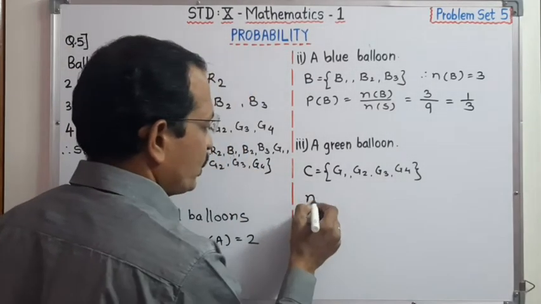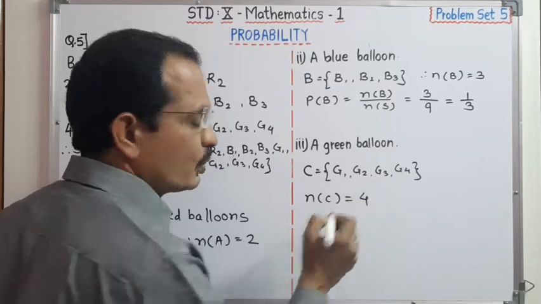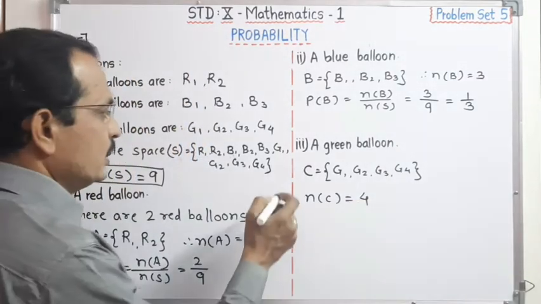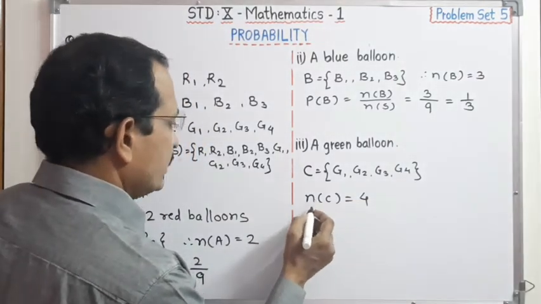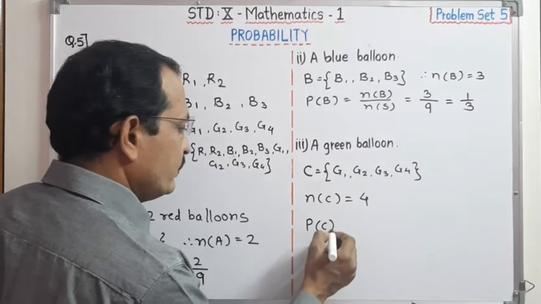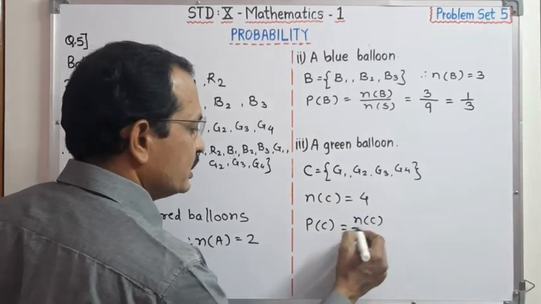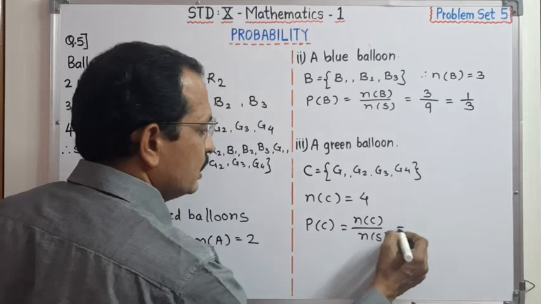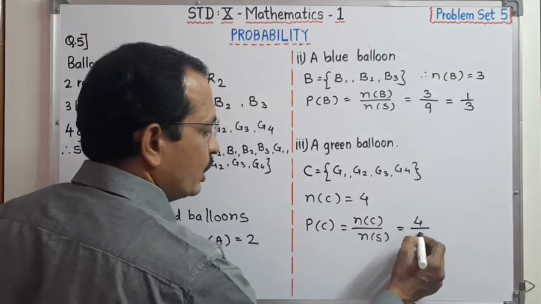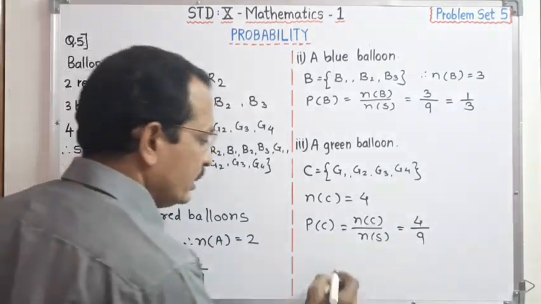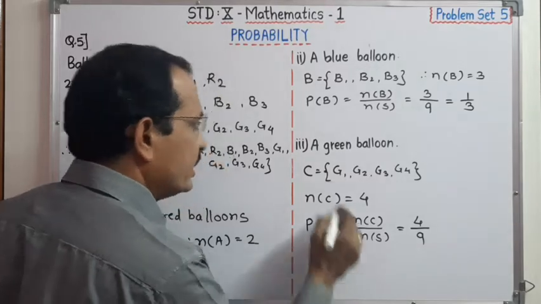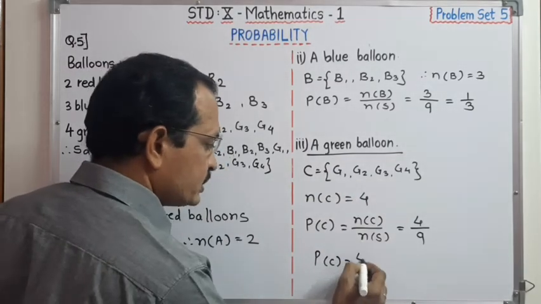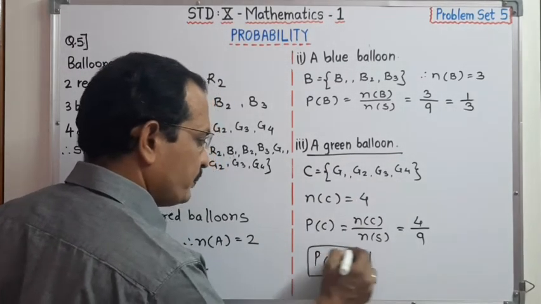Now number of C is equal to 4. Therefore, dear student, we can write here probability for the event C is equal to number of C upon number of S. Number of C is equal to 4 and number of S is equal to 9. Therefore, probability of getting a green balloon is 4 upon 9.